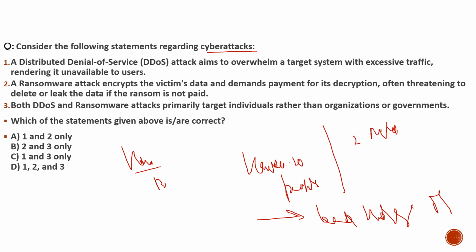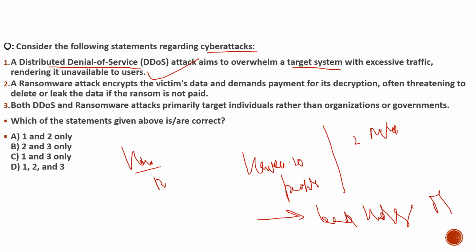First statement: a distributed denial of service (DDoS) attack aims to overwhelm a target system with excessive traffic, rendering it unusable to users. 100% correct. As I told you in the discussion, there is a limit for any website which they build, and they create a buffer zone. For example, if they think 2 million subscribers will access it, they will have the buffer zone.